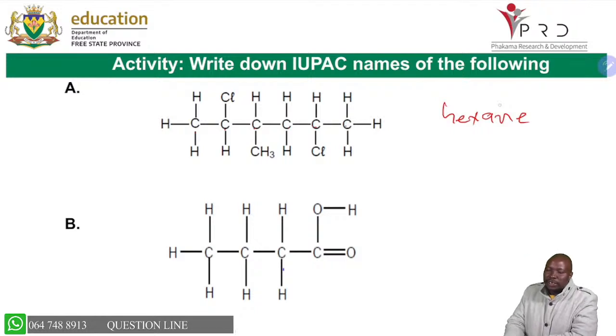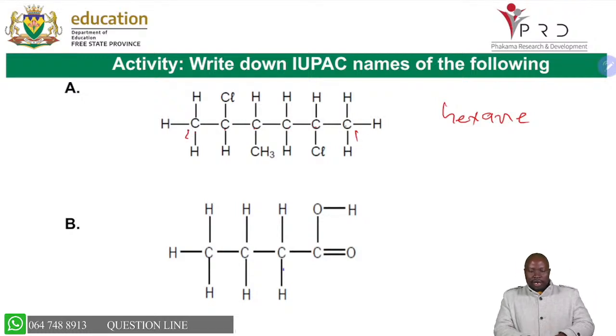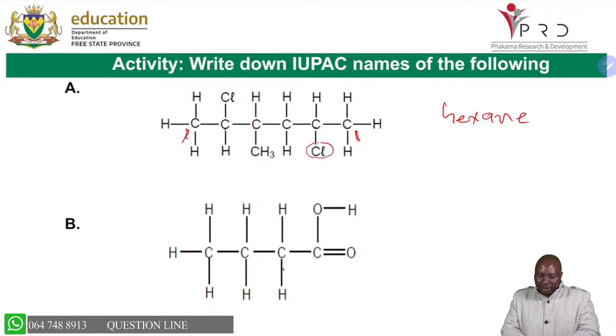Where do we find substituents? It's very important that you look at the issue of numbering because there is a competition between this carbon and this carbon to be carbon number 1. If you look at these two, this one is saying I'm carbon number 1, and that one is saying I'm carbon number 1. But if you move to carbon number 2, both of them have a chloro. So the competition is still a draw there. But when we move to carbon number 3, the one that becomes carbon number 3 will be this one because it has a substituent.